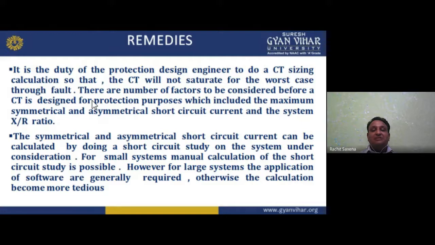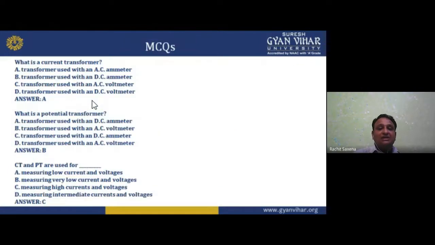The symmetrical and unsymmetrical short circuit current can be calculated by doing a short circuit study on the system under consideration. For small systems, manual calculation of the short circuit study is possible. However, for large systems, the application of software is generally required. Otherwise, the calculation becomes more tedious. So for complex conditions, we use software to do the calculation. So these are the remedies.